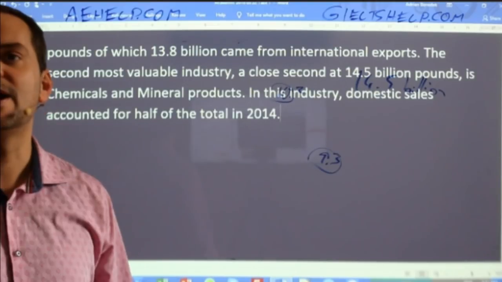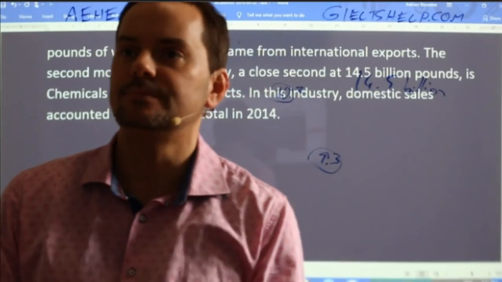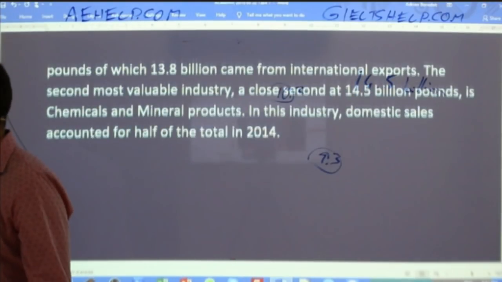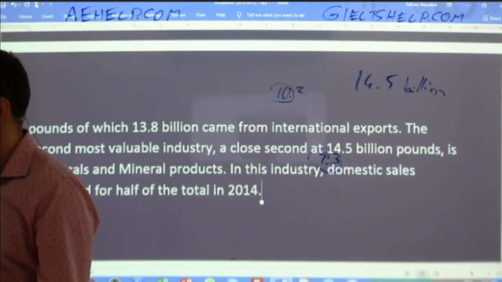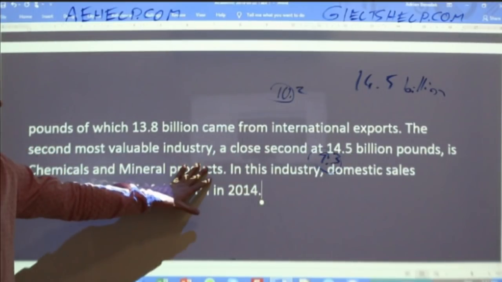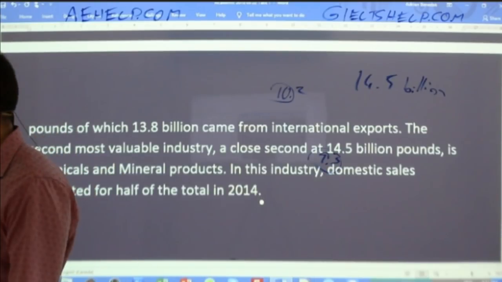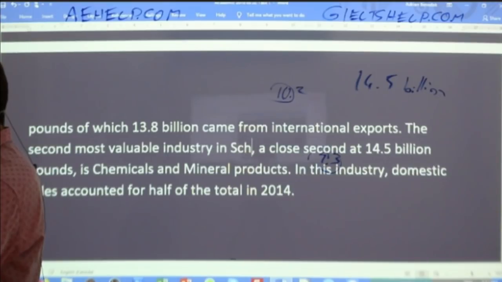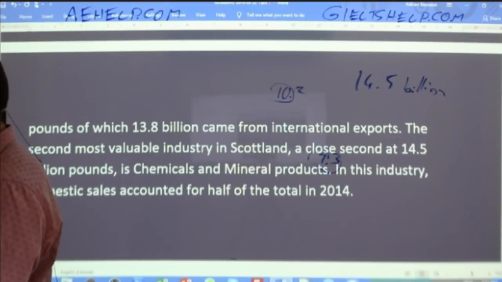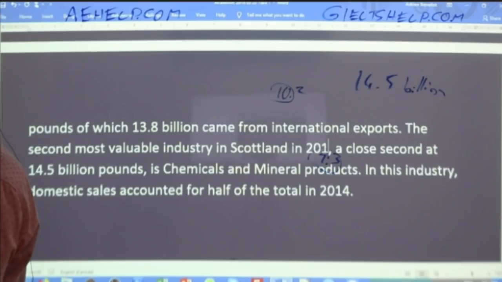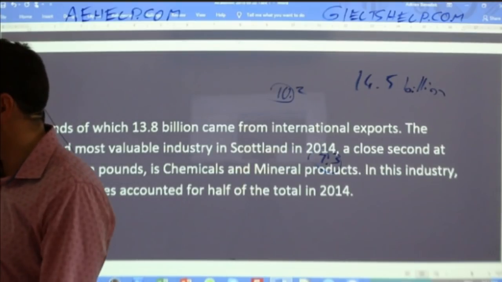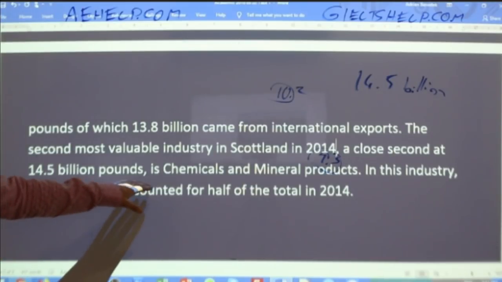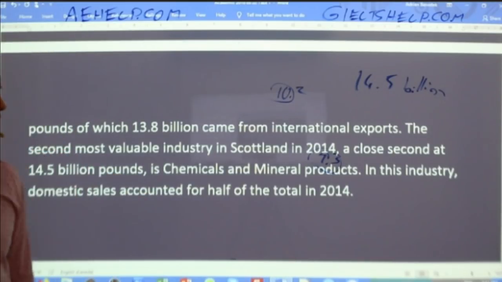Let's see what you have. I'll show you what I put up here while you're writing. So I wrote the second most valuable industry. We might want to remind the reader that we're talking about Scotland. In Scotland in 2014, a close second at 14.5 billion pounds is chemicals and mineral products.